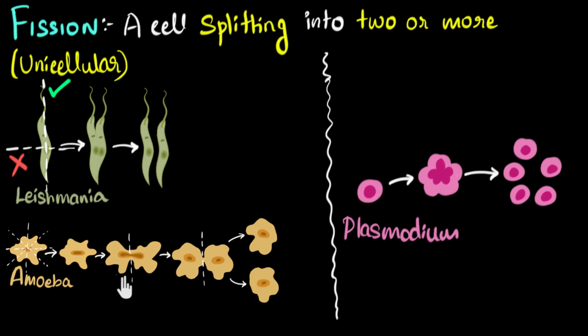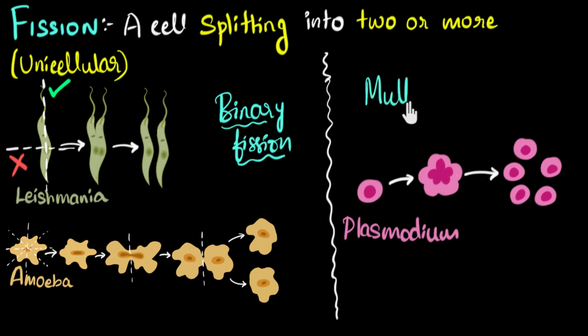We can say one kind of fission is where two offsprings are formed. We call this binary fission. And what do you think we'll call this one? Well, since more than 2 offsprings are formed, we'll call this multiple fission, because multiple offsprings are formed. This is called multiple fission. And you can guess now, by multiple fission, that organism can spread rapidly.